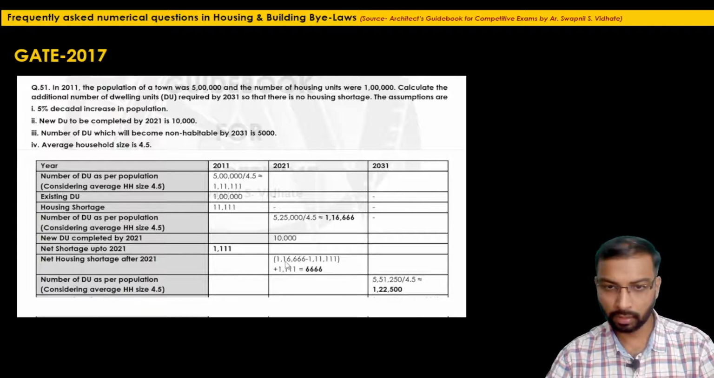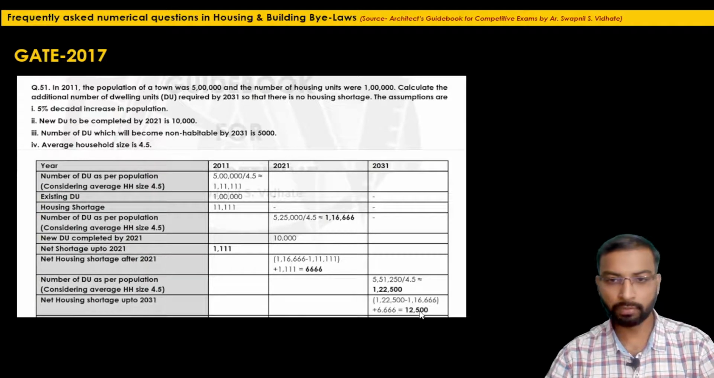Similarly, what we have done for 2021, the similar thing we will do: we subtract this figure, 1,16,666, from this figure. And again, if we add the net housing shortage after 2021, it will give us the net housing shortage after that year. So that will be our next step. If we subtract 1,16,666 from 1,22,500 and add this figure, we will get the net housing shortage, which will be 12,500.